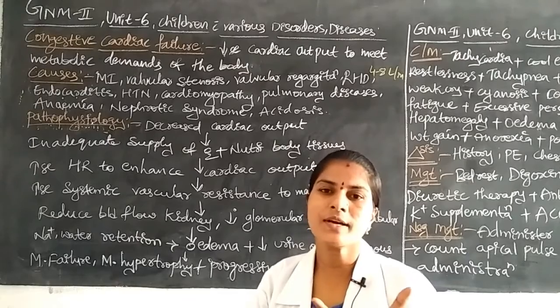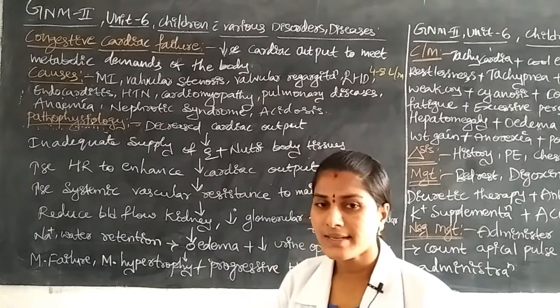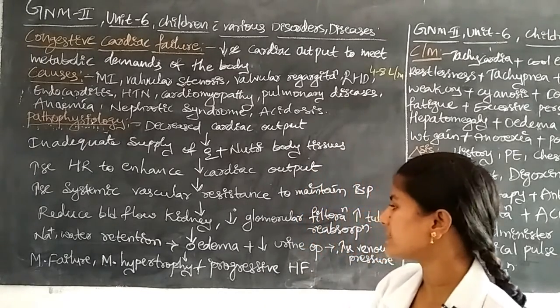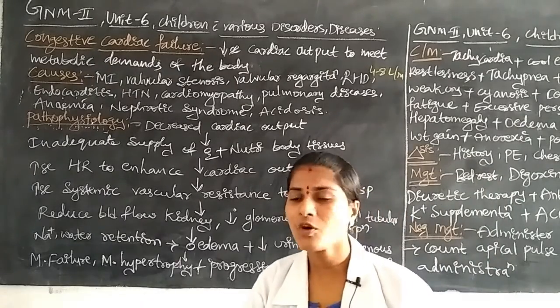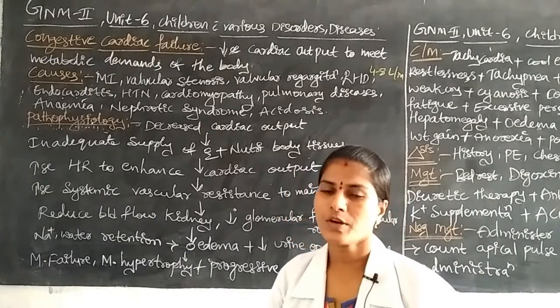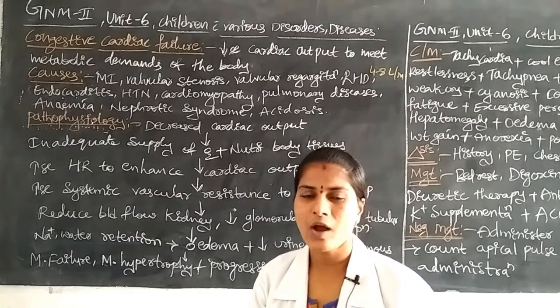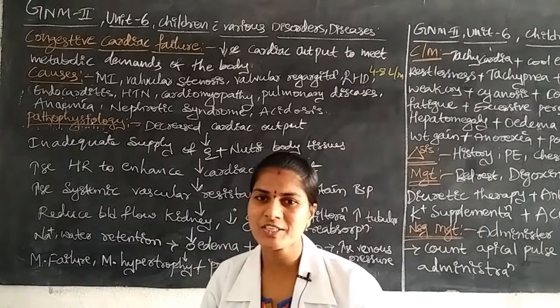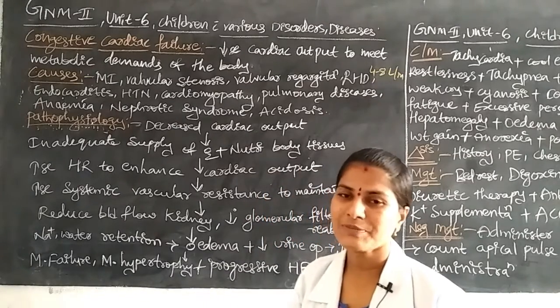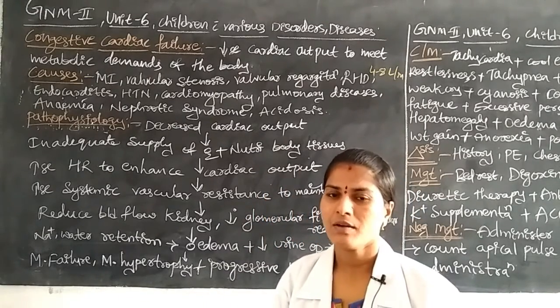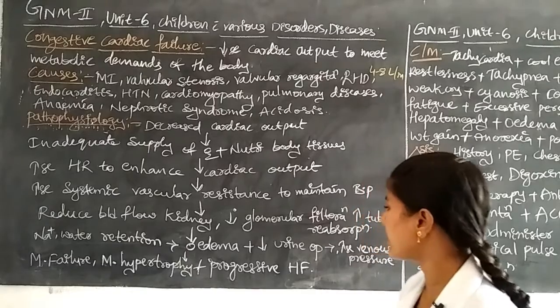Due to the tubular reabsorption, the children may have sodium and water retention in the body. That is why the children may have edema formation, especially peripheral edema, which we assess in children.